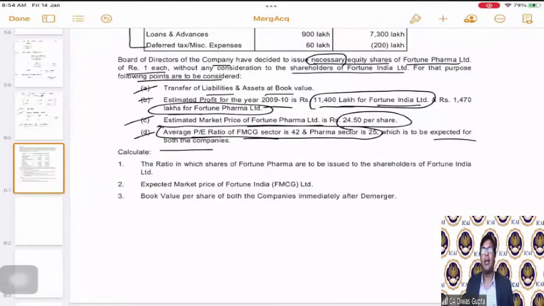Now, the next part, they're asking us to calculate the ratio in which the shares of Fortune Pharma are to be issued to the shareholders of Fortune India Limited. Now they are saying that what is the ratio in which they are going to issue the shares of Fortune Pharma to the shareholders of the Fortune India Limited.